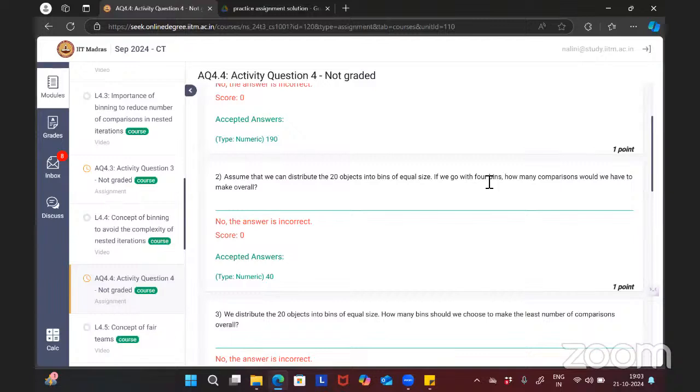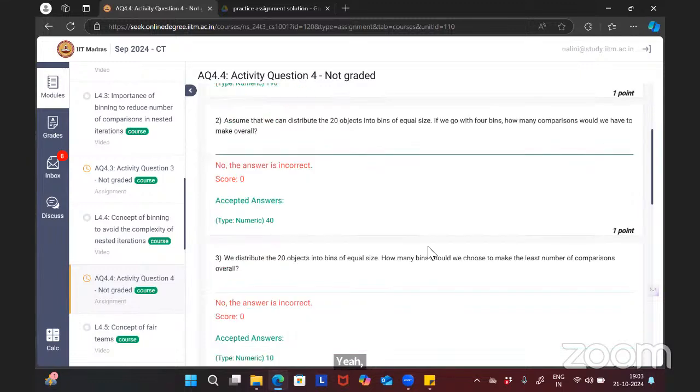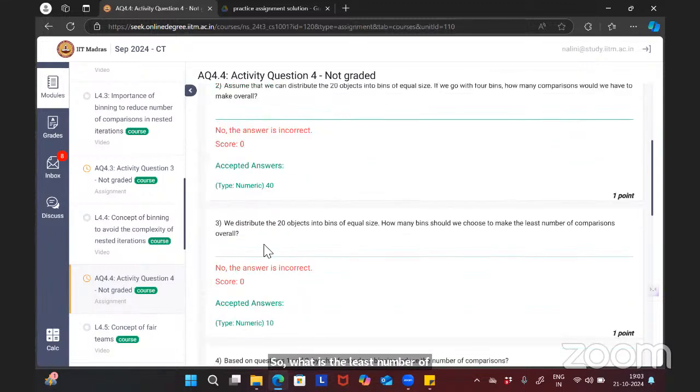So what is the least number of comparisons overall? We distribute the 20 objects into bins of equal size. How many bins should we choose to make the least number of comparisons overall?